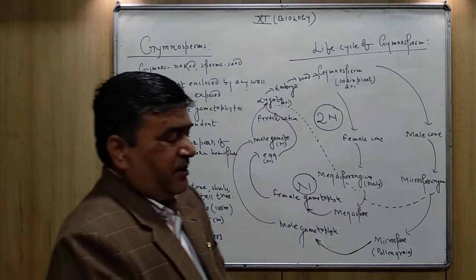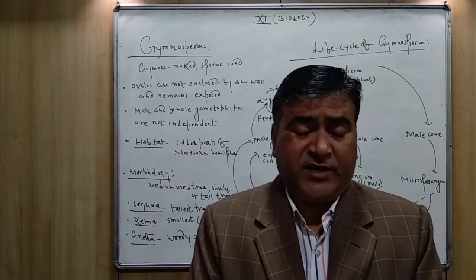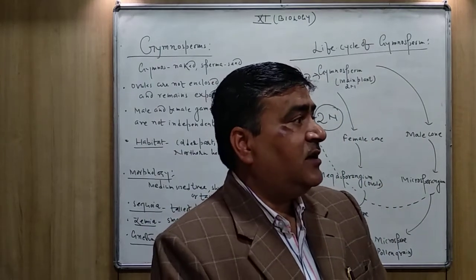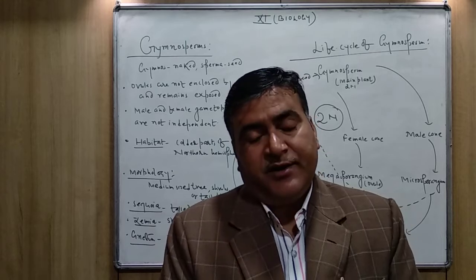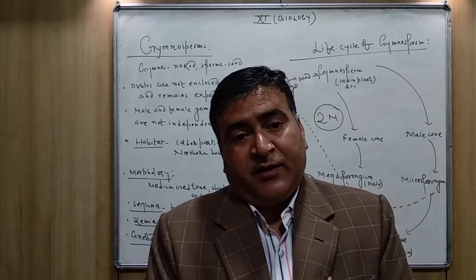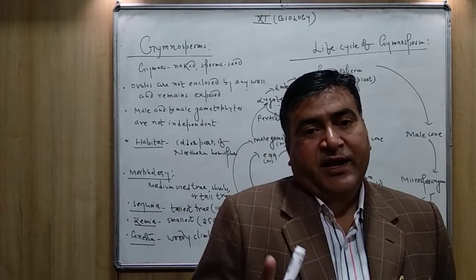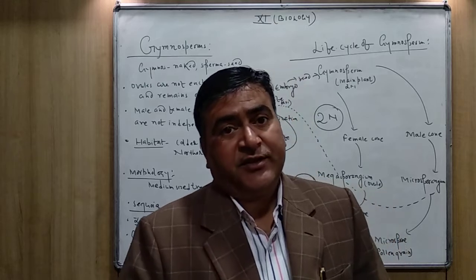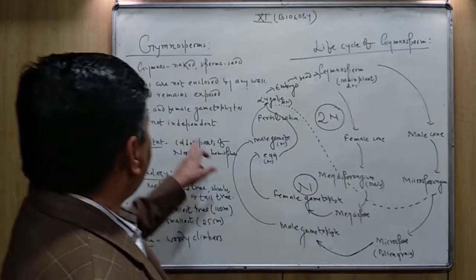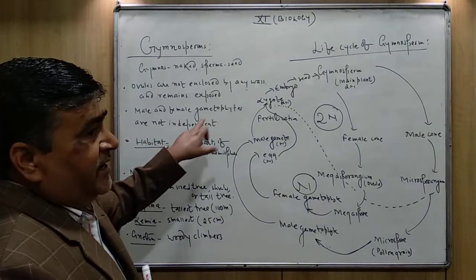Here in gymnospermic plants, the main plant of the gymnosperm is sporophytic, like the angiospermic plant. But in this case, the male and female gametophytes are not independent.